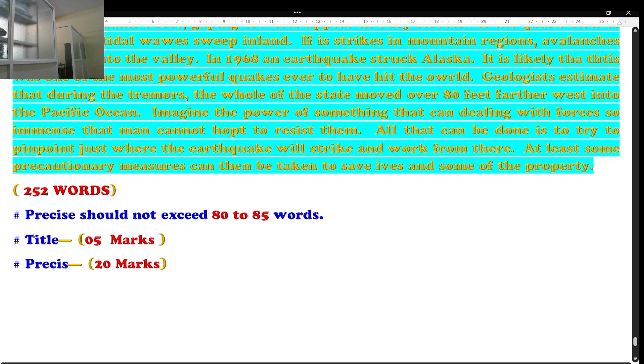So you have to give the title for it. For the title you will get 5 marks. And if you write the precis, it is 20 marks. Altogether 20 plus 5, 25 marks.